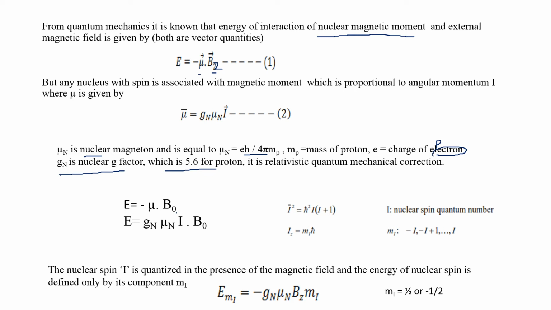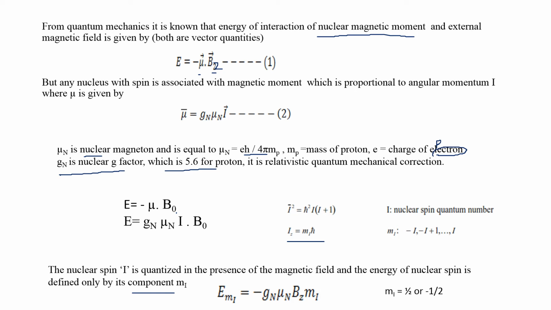As we all know, I is the nuclear spin quantum number, where I is quantized in the presence of a magnetic field, and the energy of the nuclear spins is defined only in terms of components, the Mi value. So I can be expressed in terms of Mi into h cap. Because we have separate spin states, we can write them in terms of components.